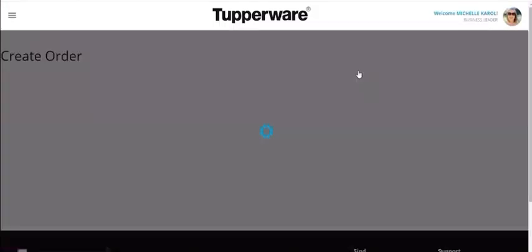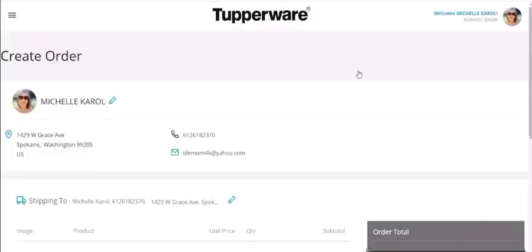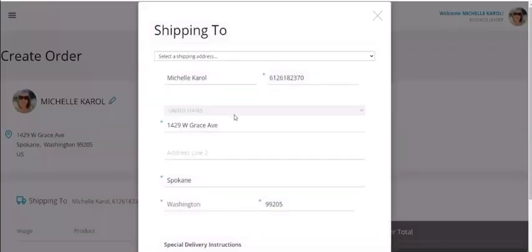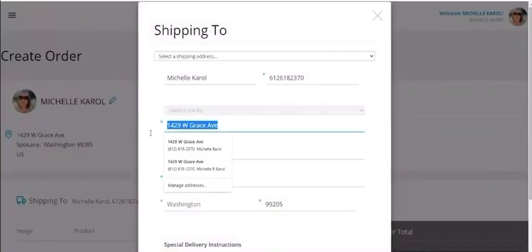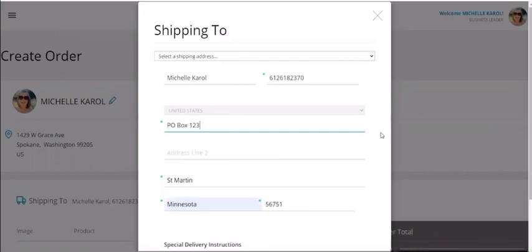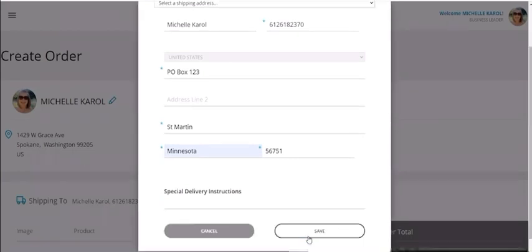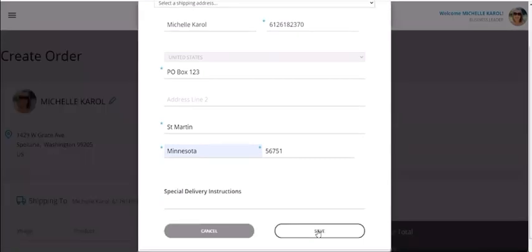That is not going to give you an opportunity to ship the order elsewhere. I don't believe it might. Let me see if I can edit shipping to... Let's see if I can edit it to an old address. I don't know if I can remember an old one. Here we go. Okay, I'm going to see if I can ship it somewhere else. It might let me. I'm going to save it.